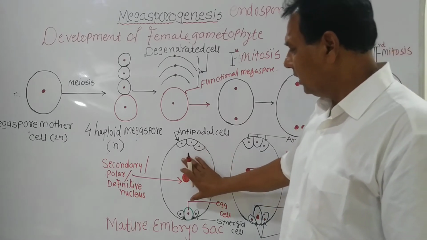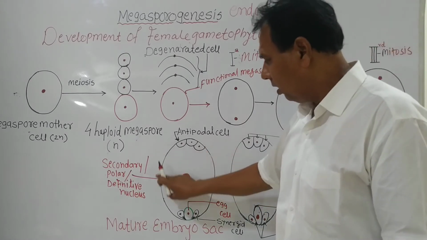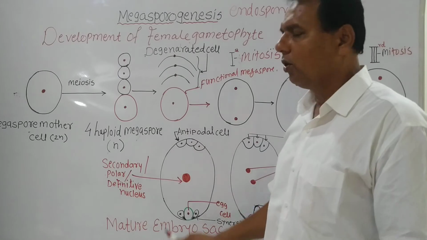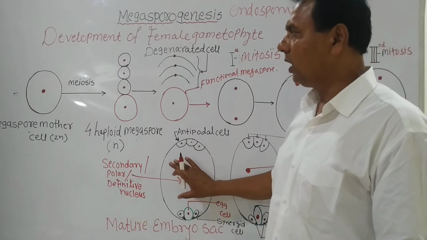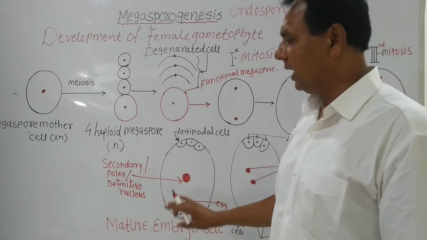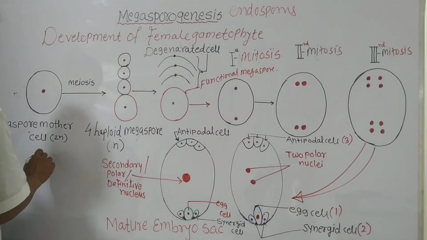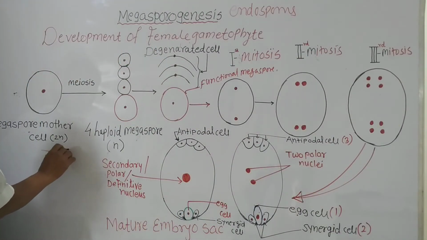Now we are studying the mature embryo sac or female gametophyte. The mature embryo sac or female gametophyte is a 7-cell and 8-nucleate structure. Remember this.